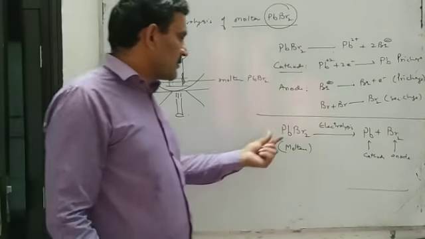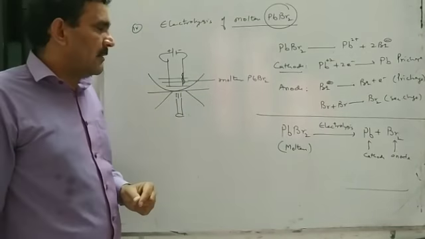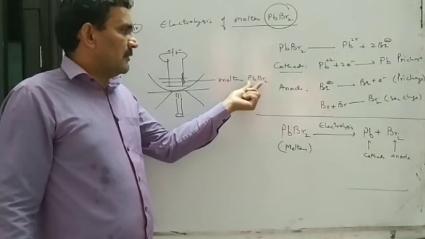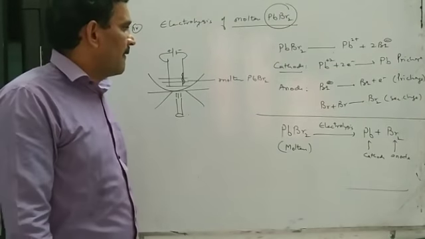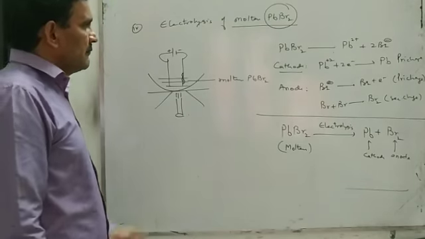And for electrolysis of lead bromide, we have to take lead bromide in molten state. It can't be electrolyzed in aqueous solution, because lead bromide is not soluble in water. It will not dissolve in water.